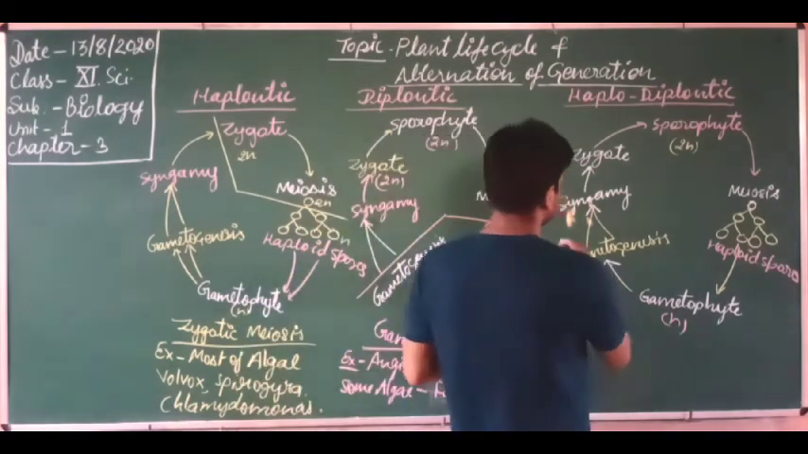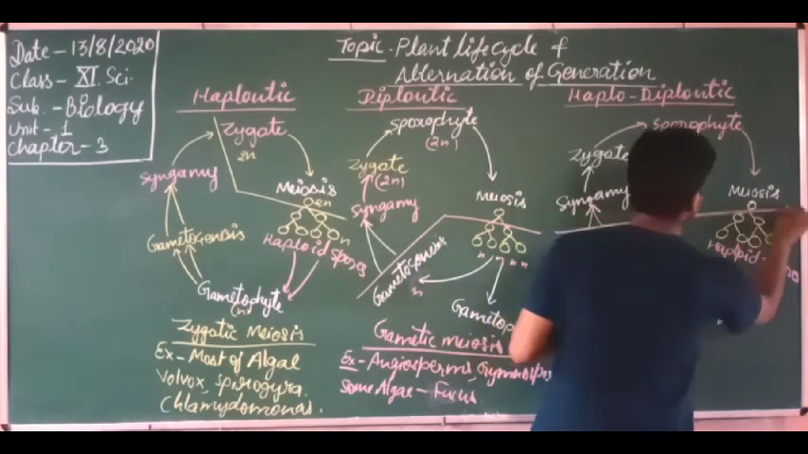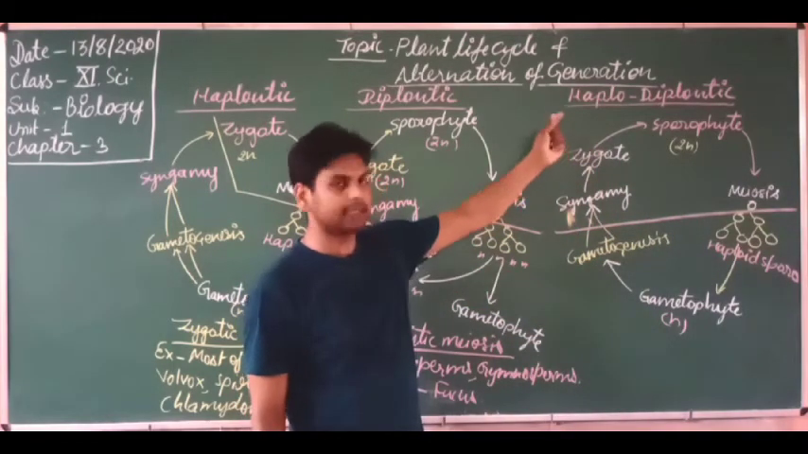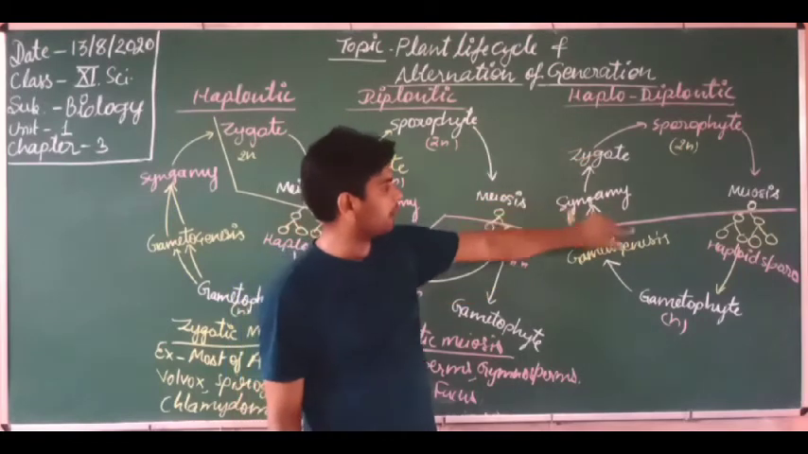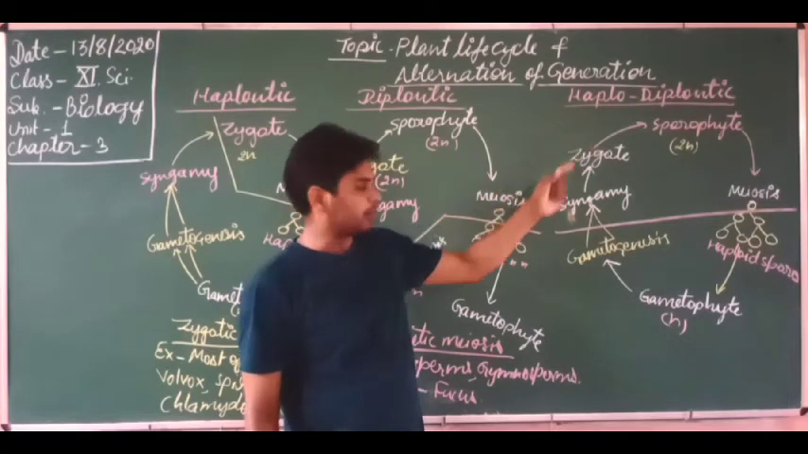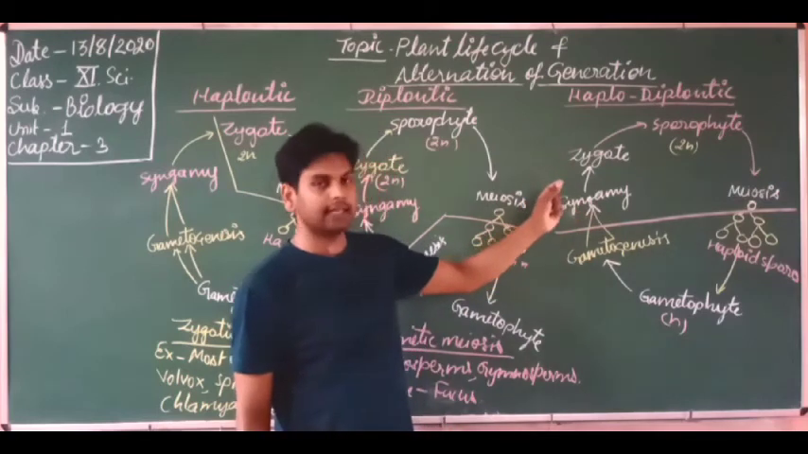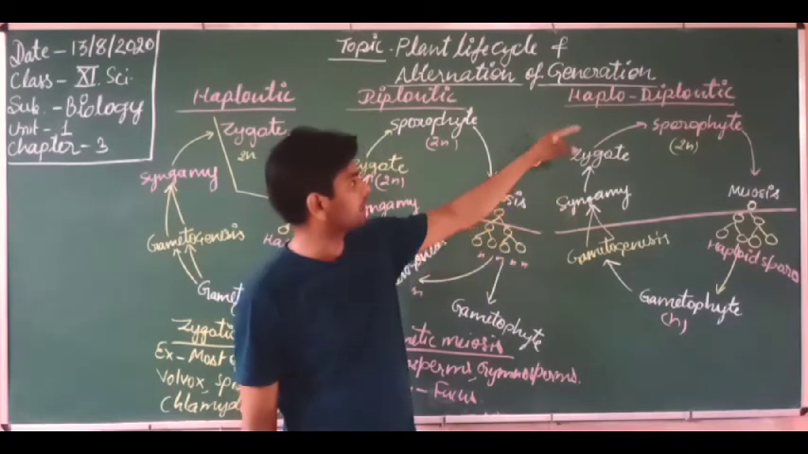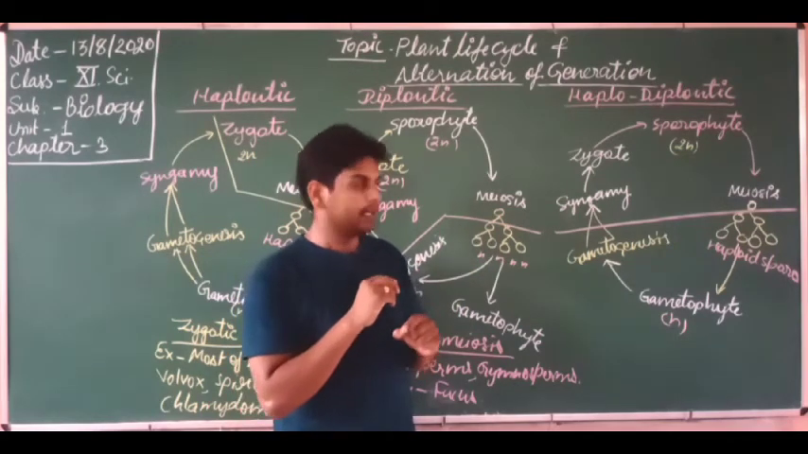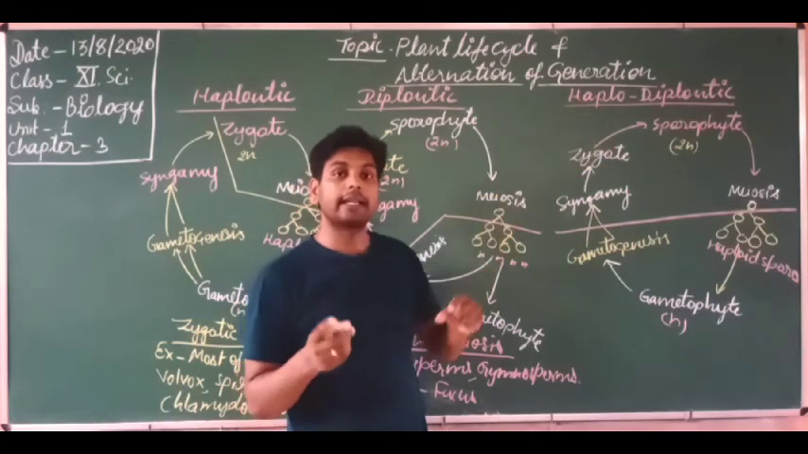So dear students, you are looking here at this categorization: half of the life cycle is haploid and half of the life cycle is diploid. That is why this haploid and diploid combination is known as haplodiplontic. Why is it haplodiplontic? Because haploid and diploid states come together and exist at the same time. That is why this life cycle is known as haplodiplontic. Sometimes it is also written as diplohaplontic, or diplobiontic.